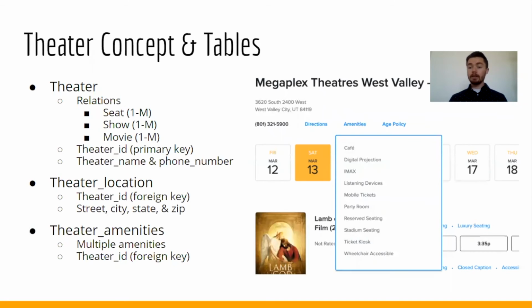Next, we have the theater. Now, when we were originally going over theater, we thought it needed to be a little more complicated. We were including the user location inside it. However, we realized that that's something that we don't need to store. And for the purpose of this database, we just need to have the location of the theaters.